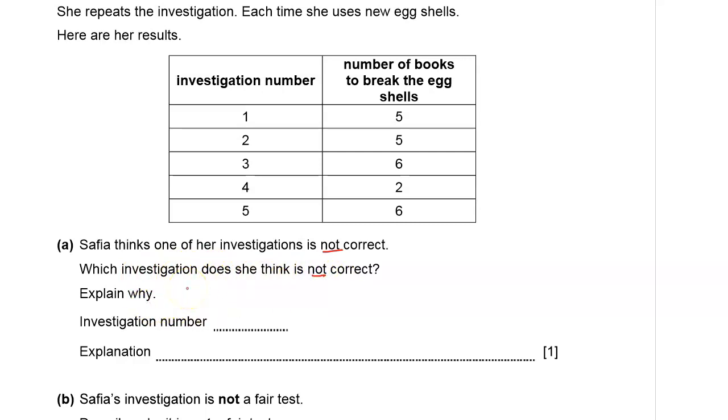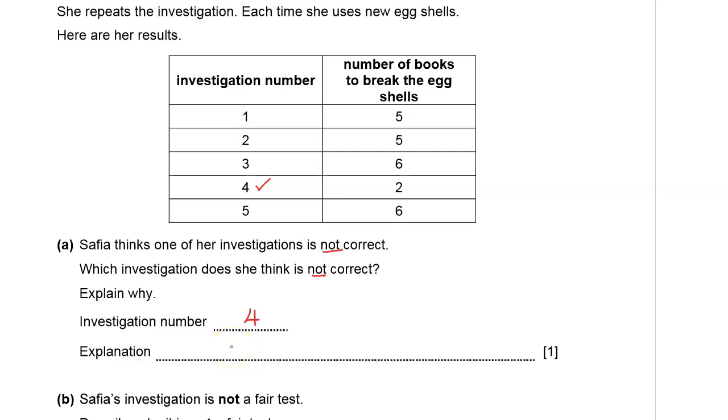Explain. When you look at Safia's data, of course, the books that are required to break the eggs range from 6 to 5. So the investigation that seems not to be correct is investigation number 4. So 4 is not correct, because only 2 books are breaking the eggshells, and we are assuming that she's using the same books all over in the investigations.